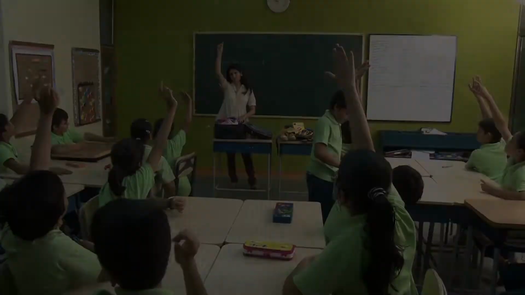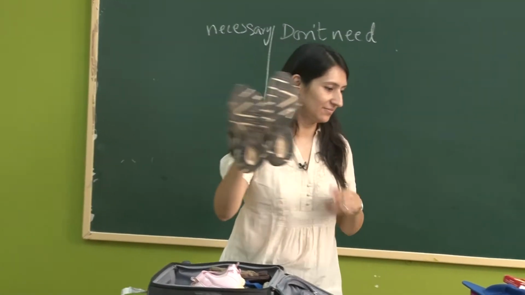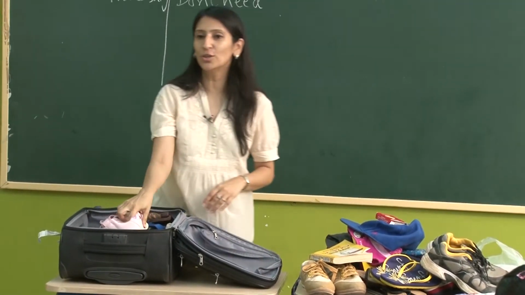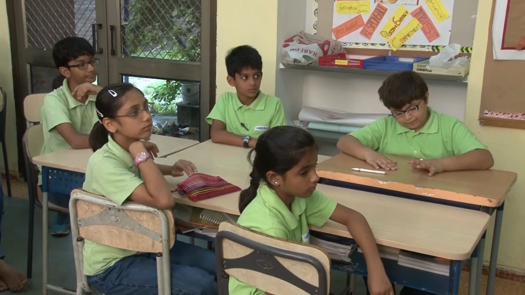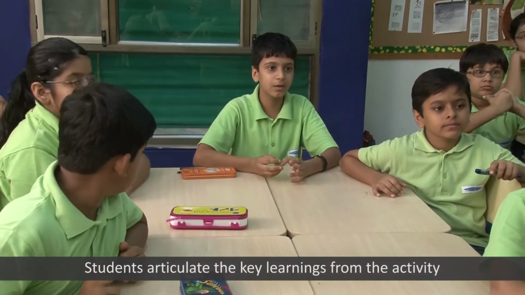I help them see the connection between this activity and the whole idea of summarizing. What do you think we were doing right now? We were just stuffing our bag with things.